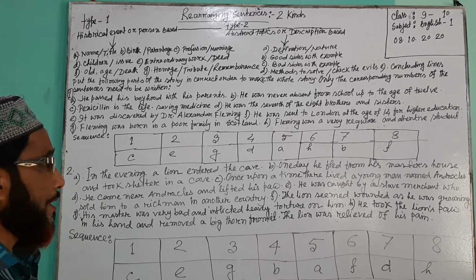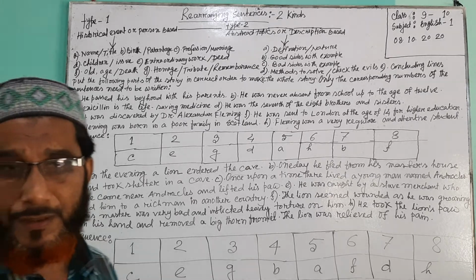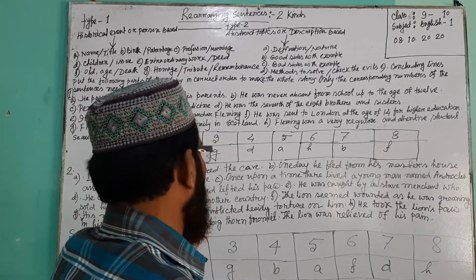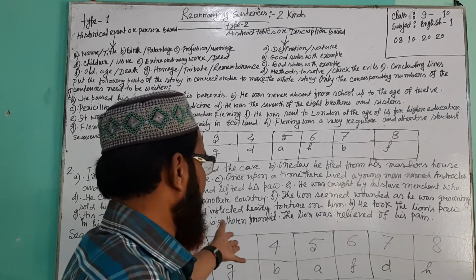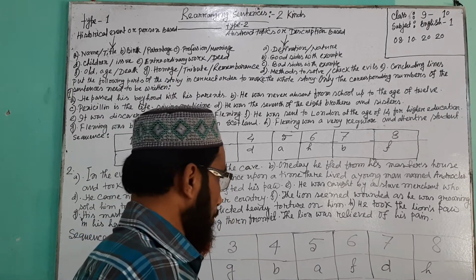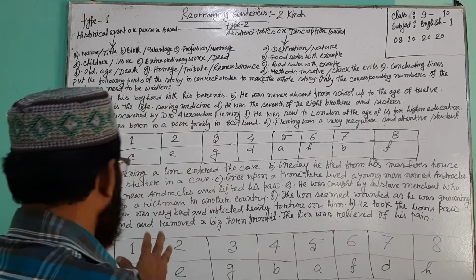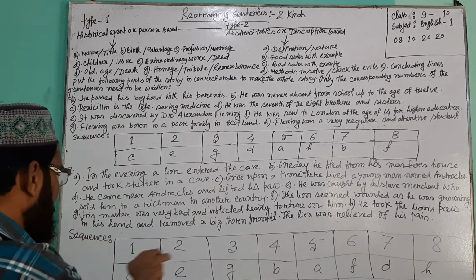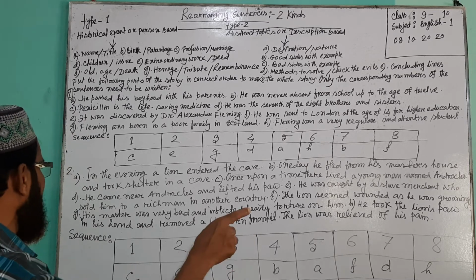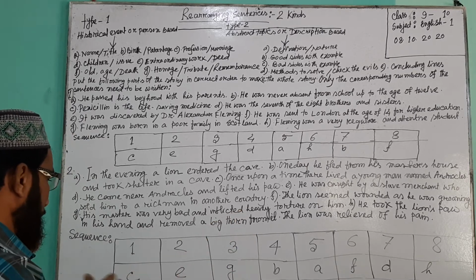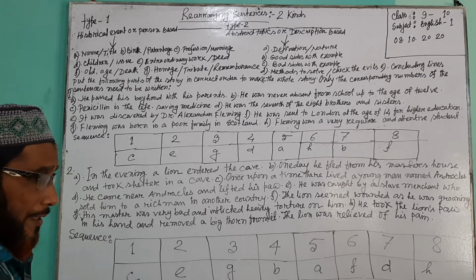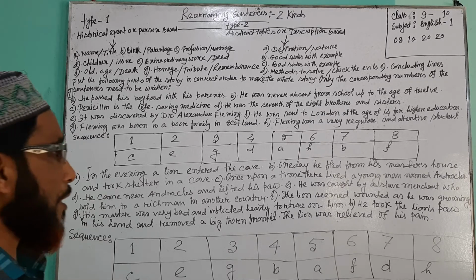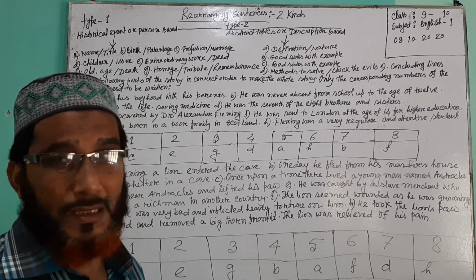In this way, you can write your sequences and think about the passages, the system of the story, the lines of the sentences of the story. You can get good marks and you will learn the process of learning rearranging sentences.